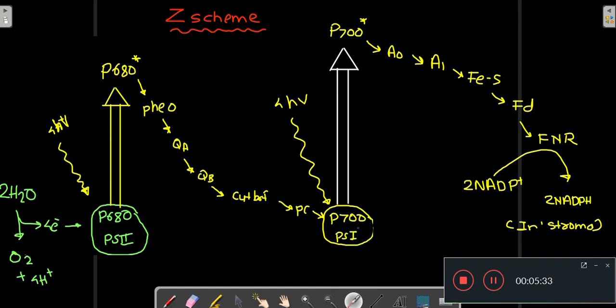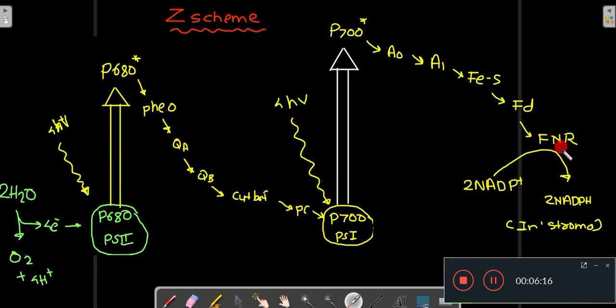Now this photosystem 1 is being hit by the photons, okay, and when the chlorophyll of photosystem 1 accepts the electron and the photons, it goes to an excited state, P700. From here the electron flows to the modified chlorophyll, then to the phylloquinone, and then to the Fe-S complex, then to ferredoxin, and then to flavoprotein ferredoxin NADP reductase.